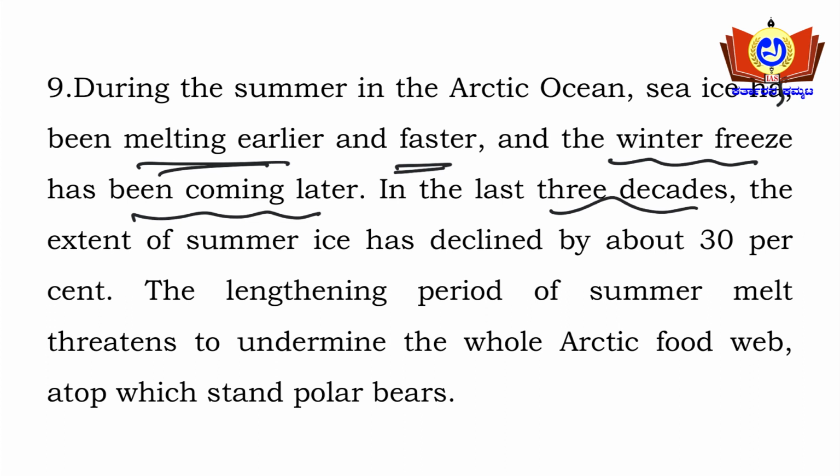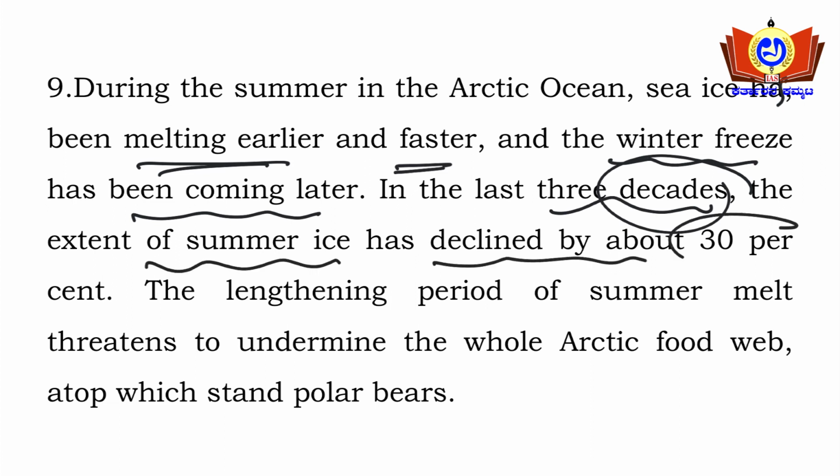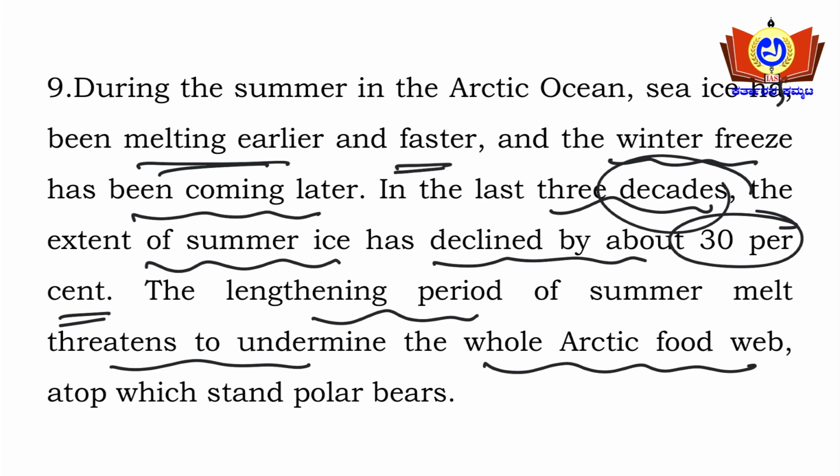I guess this passage is speaking about climate change. In the last 3 decades, a decade being 10 years, so 30 years, the extent of summer ice has declined by about 30%. The lengthening period of the summer melt threatens to undermine the whole Arctic food web, atop which stand polar bears. So the condition of the Arctic Ocean in the last 3 decades has been given in the passage.